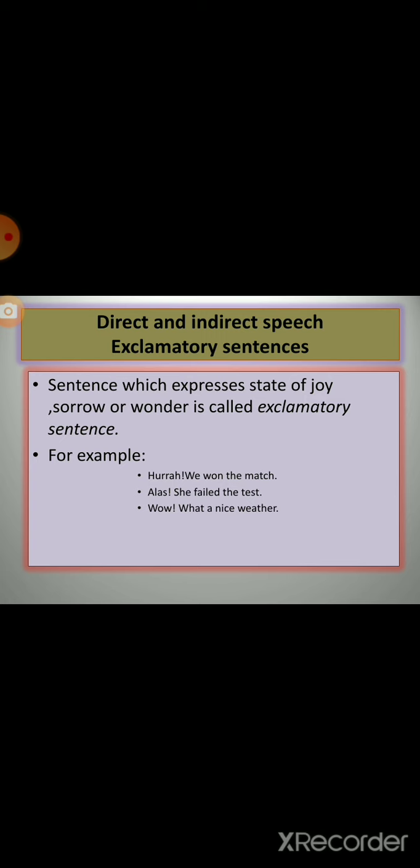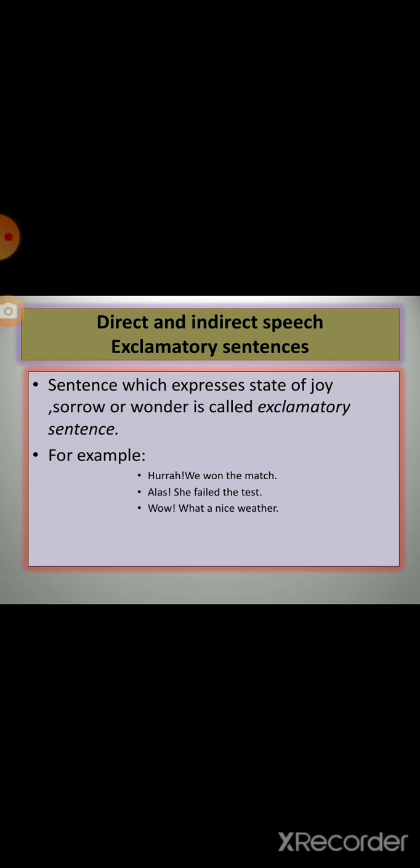Now the next step is the definition of exclamatory sentences and its examples are mentioned here. You can see, a sentence which expresses a state of joy, sorrow or wonder is called an exclamatory sentence. Mean to say, it expresses strong feelings, strong emotions, to express sadness, happiness, surprise or regret, etc.